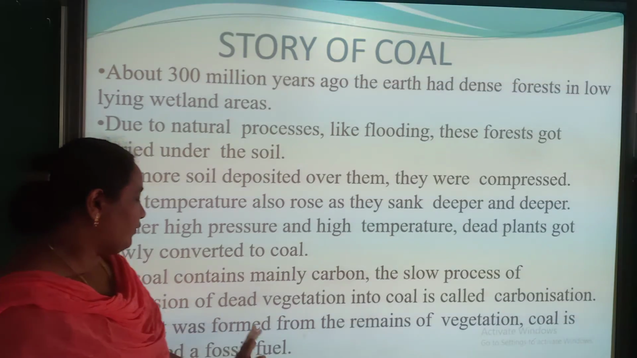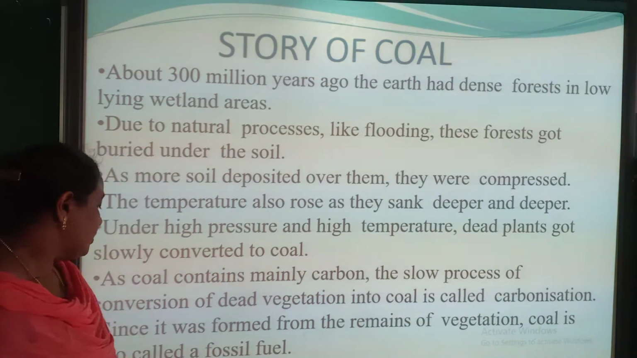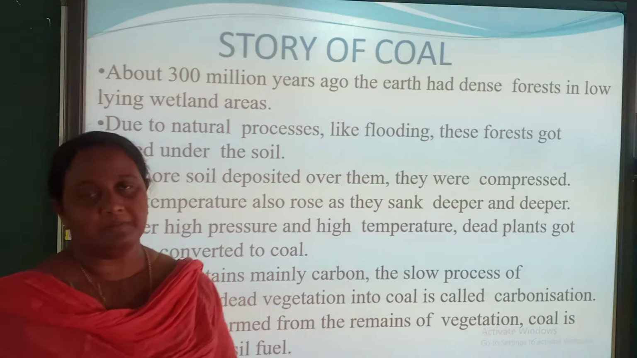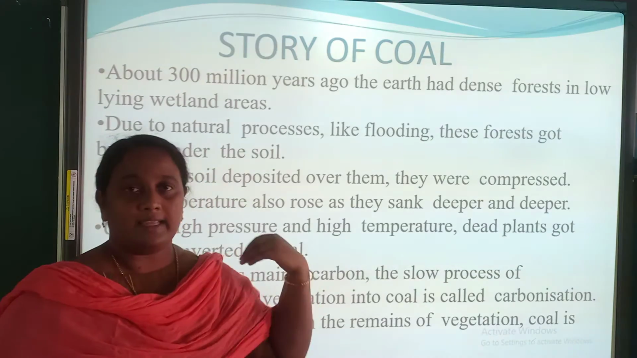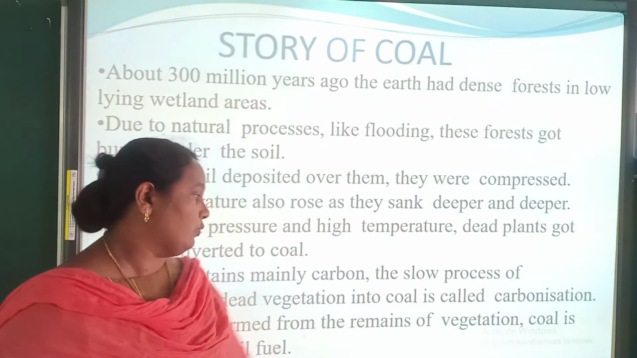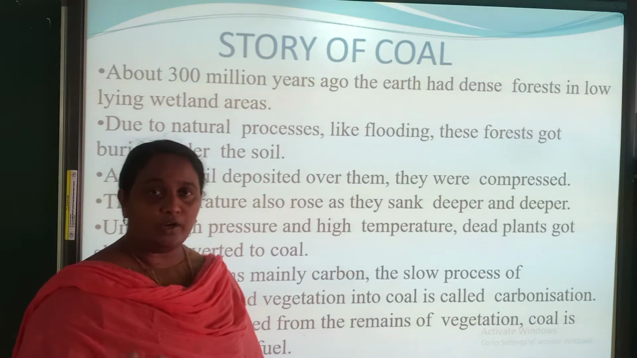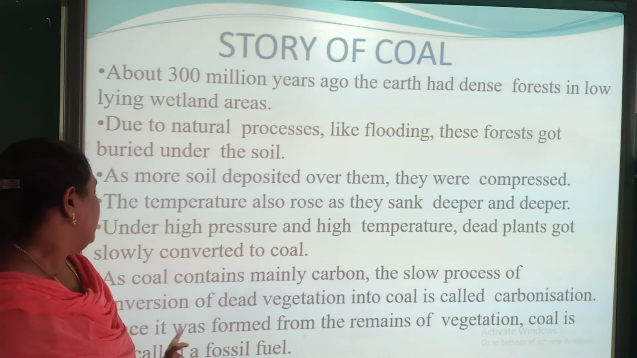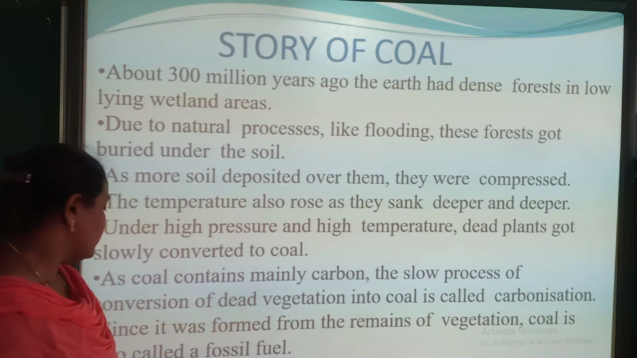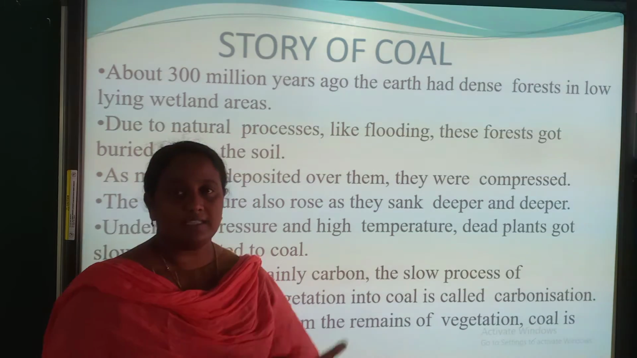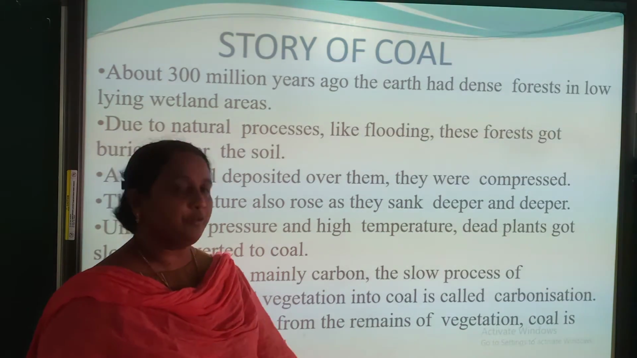Since it was formed from the remains of vegetation, coal is also called a fossil fuel. In the last video we studied what a fossil is, and this coal is also one of the fossil fuels. It is formed from vegetation, so it is also known as a fossil fuel.